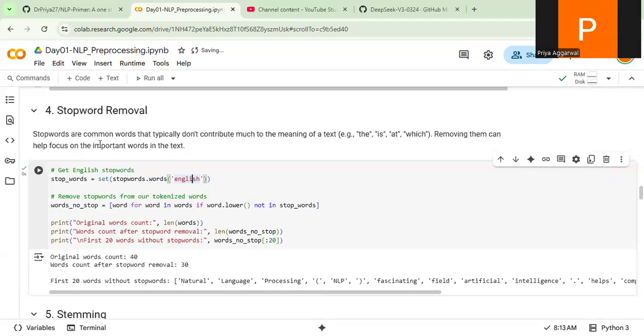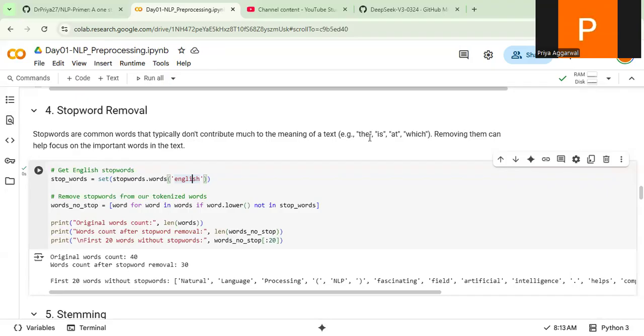So what is stop words removal? Stop words are common words that typically don't contribute to the meaning, for example the, is, at, which. These do not contribute any meaning. For example, you might say I like the movie, or I dislike the movie.